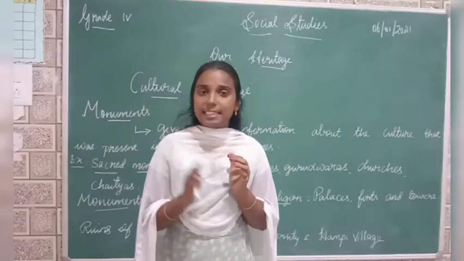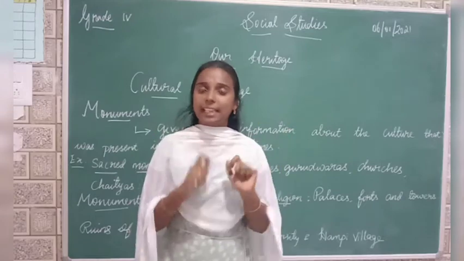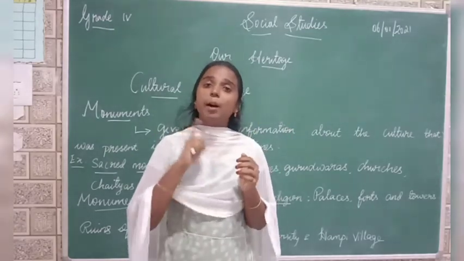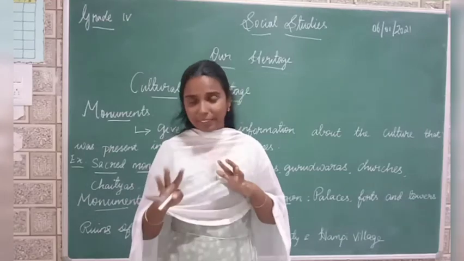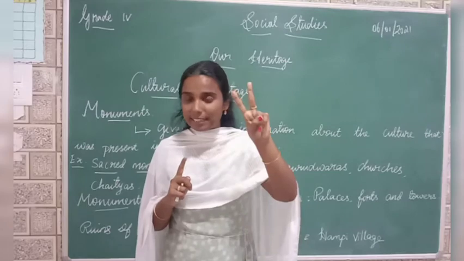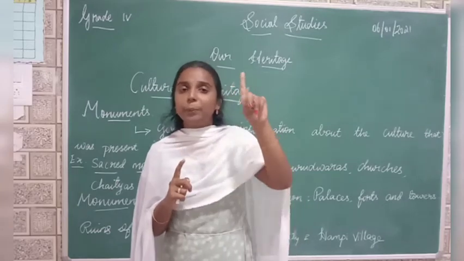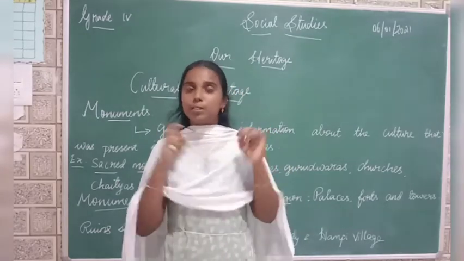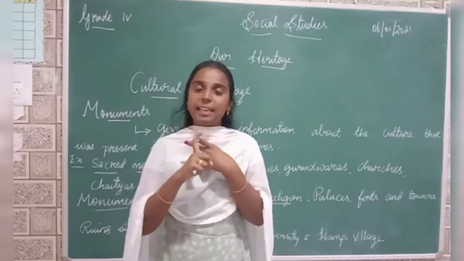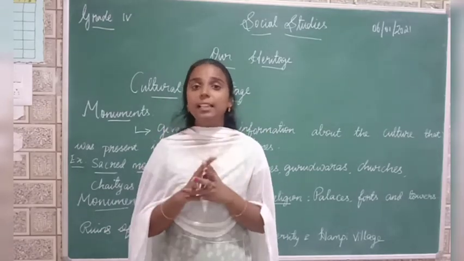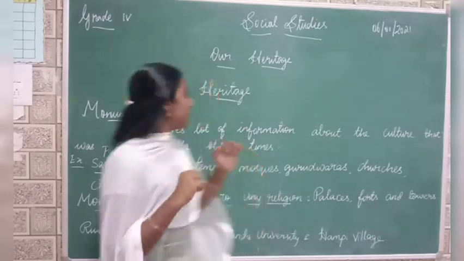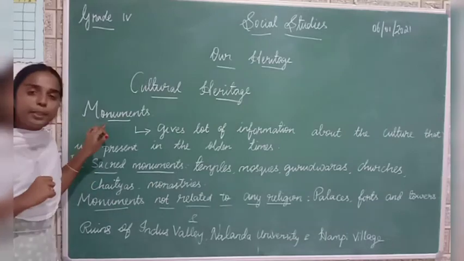In this lesson they have given you 7 examples of cultural heritage. We are going to learn about them one by one in our coming classes. In today's class we are going to discuss 2 examples, monuments and paintings. Today we are going to see how monuments and paintings help us in showing our cultural heritage. Shall we start? First we are going to learn about monuments.